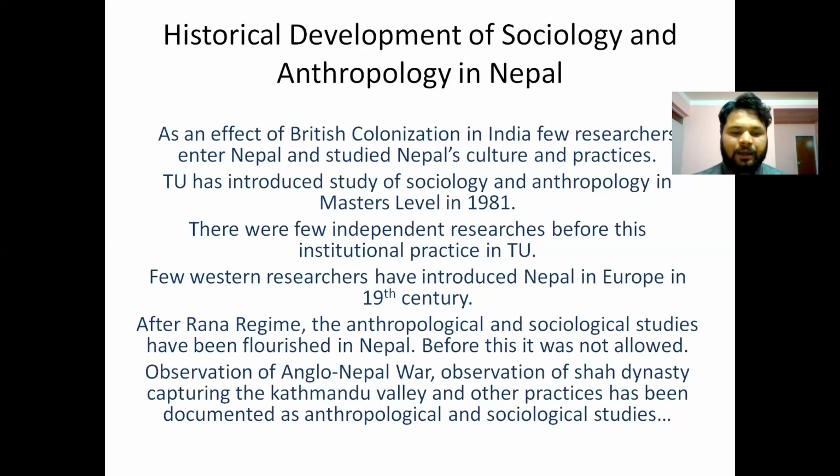Okay. Observation of the Anglo-Nepal War, observation of the Shah dynasty capturing the Kathmandu Valley, and other practices were documented as anthropological and sociological studies at that time, because that was the time of the Anglo-Nepal War, when British and Nepali soldiers were fighting for their territory and for their independence.